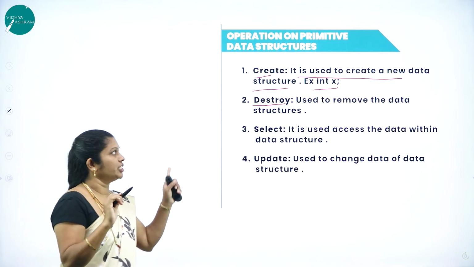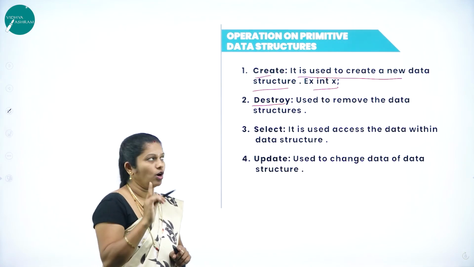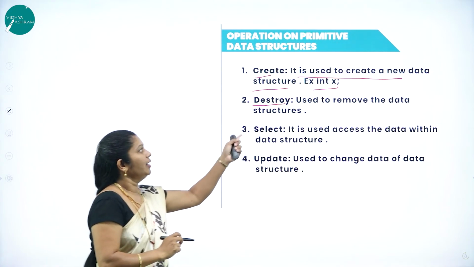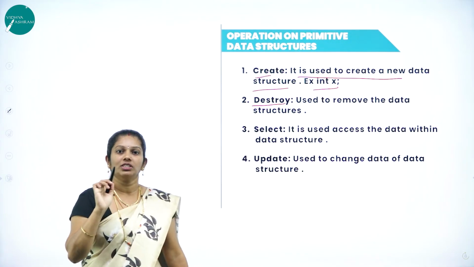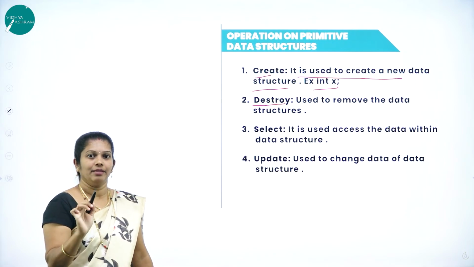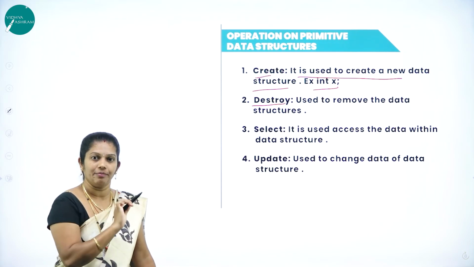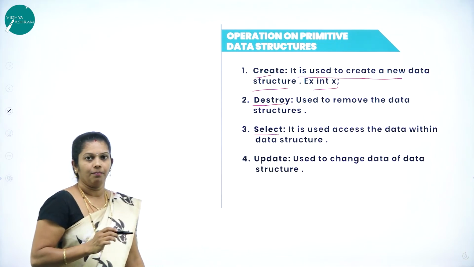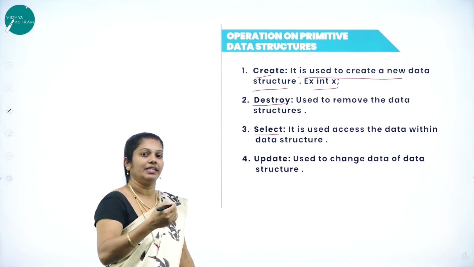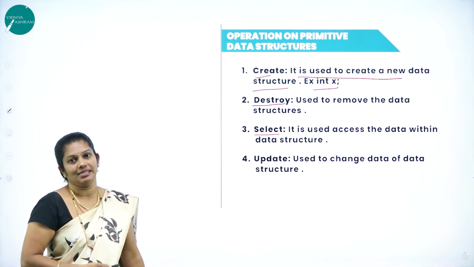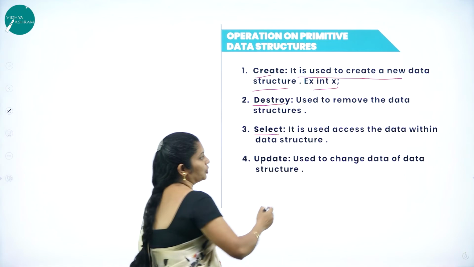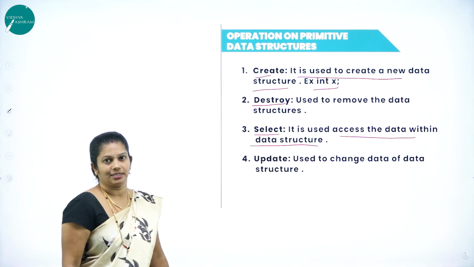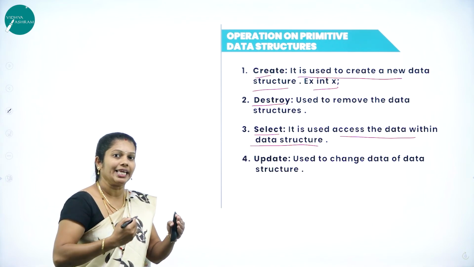There are 4 major operations in primitive data structure we can perform. The first one is create. I can create a new data structure. Then destroy. Here, whichever data structure we have created, that can be destroyed, removed, deleted. And the next operation is the select operation. On the data structure, whichever data we have, that can be accessed here. Select is used to access the data item within the data structure. Accessing is about taking the data.